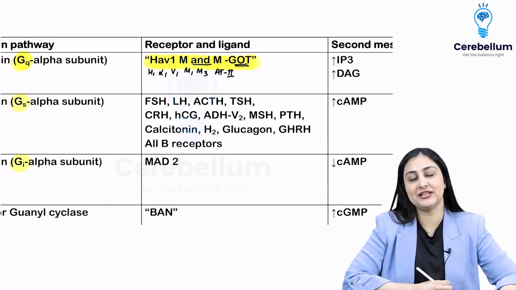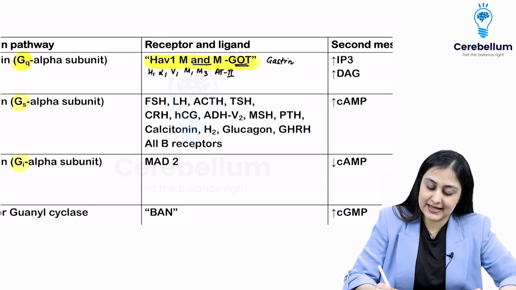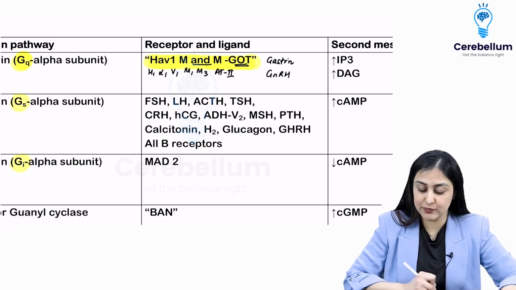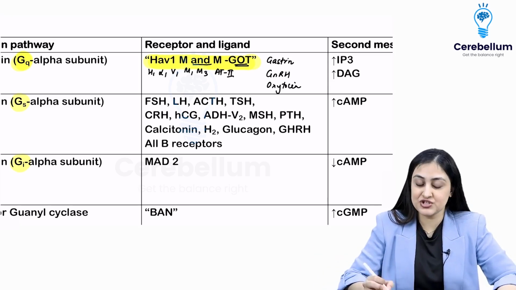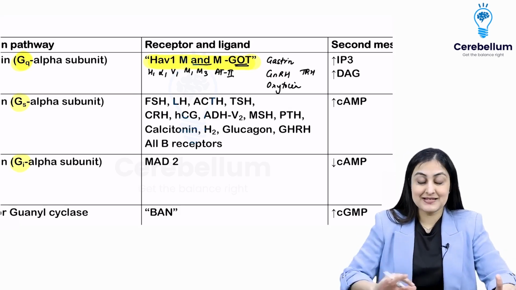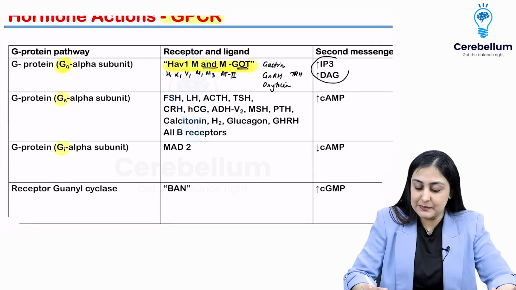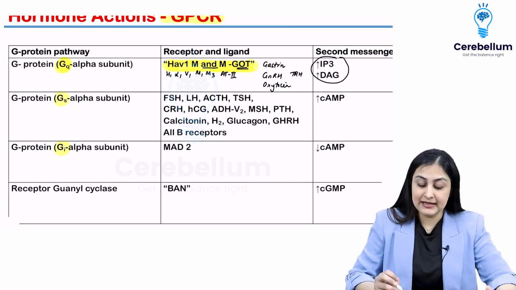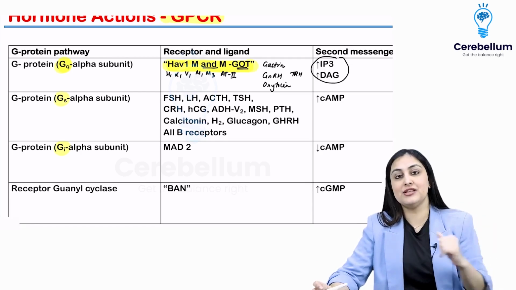GOT from Game of Thrones. When I say Game of Thrones, what all things come to your mind? First, there's a lot of wine involved, so you want to remember gastrin. Second, there are a lot of gonads involved, so you want to remember GnRH, gonadotropin releasing hormone. Then you want to remember oxytocin as well, and you're going to have a lot of tachycardia while watching GOT, so you remember TRH. TRH, not TSH. Okay, so this is about all of the hormones which act via the Gq receptor, which increases IP3 and DAG. This activates the phospholipase C enzyme, which activates IP3 and DAG. All right. So this is have one M&M and GOT: gastrin, GnRH, oxytocin, and TRH.